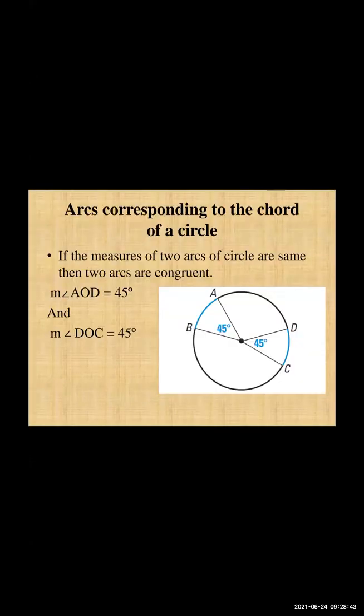And what about the arcs? Arcs corresponding to the chord of a circle. If the measures of two arcs of a circle are the same, then the two arcs are congruent. So if the central angle of both arcs is 45, then arc AB is equal to 45 and arc BC is also 45.